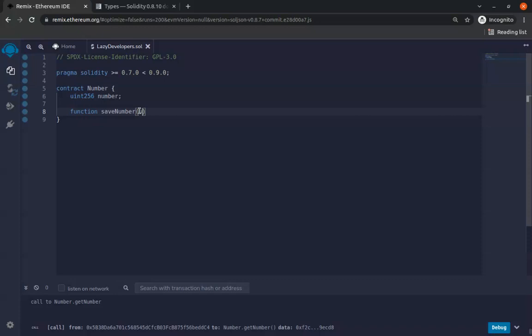Let's say uint 255, and we can call it basically anything. So we can say it's a number. It doesn't matter. You can call it a num. You can even say it's a string here. It doesn't make it a string. But you can't use this string because string is actually a keyword. So you can say S or whatever.